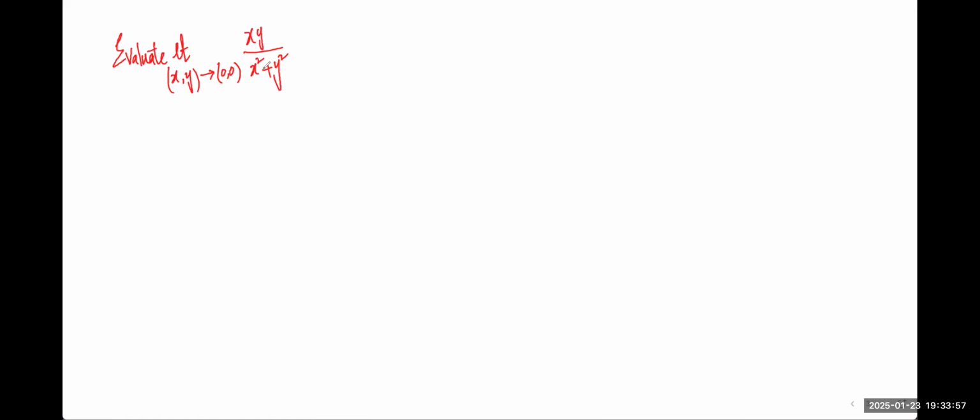And here I'll write one more. Show that, maximum questions are based on the double limit only: limit x tending to 0, y tending to 0 of 2xy by x square plus y square does not exist.